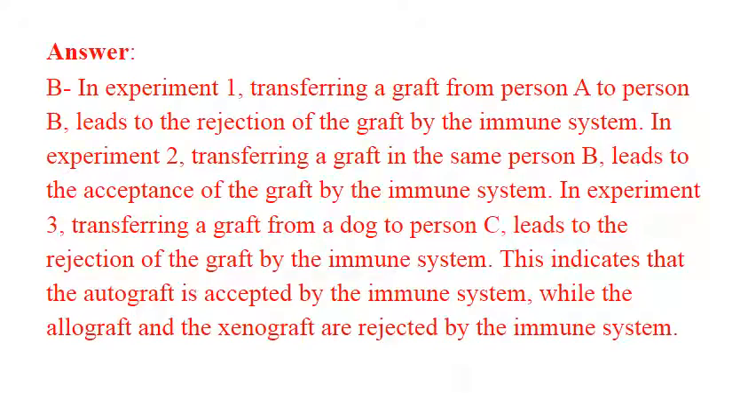So these are the answers in part B. In experiment 1, transferring a graft from person A to person B leads to the rejection of the graft by the immune system. In experiment 2, transferring a graft in the same person B leads to the acceptance of the graft by the immune system. In experiment 3, transferring a graft from a dog to person C leads to the rejection of the graft by the immune system. This indicates that the autograft is accepted by the immune system, while the allograft and the xenograft are rejected by the immune system.